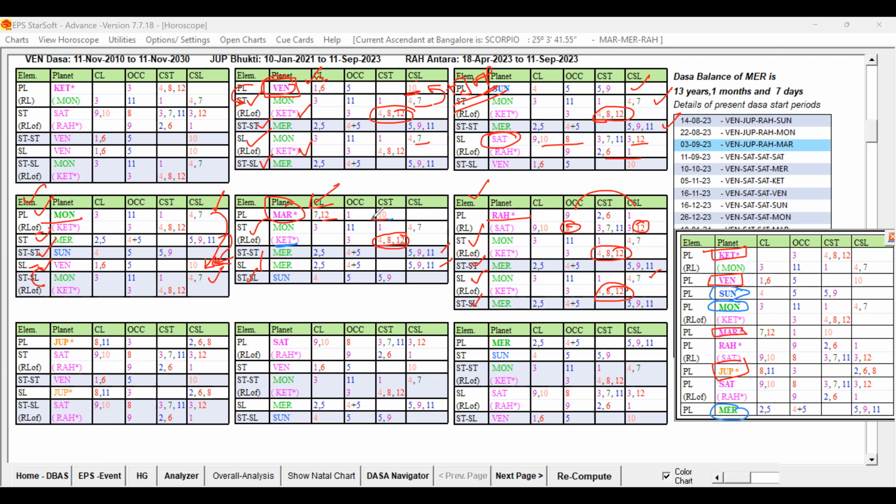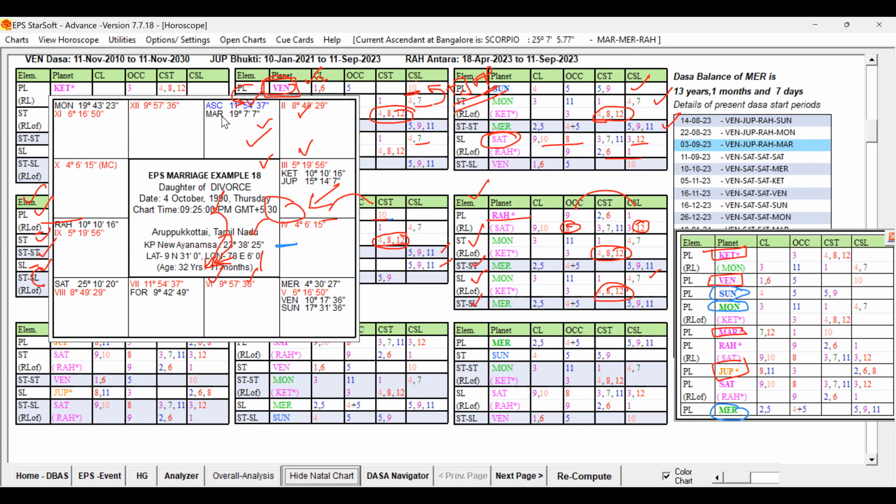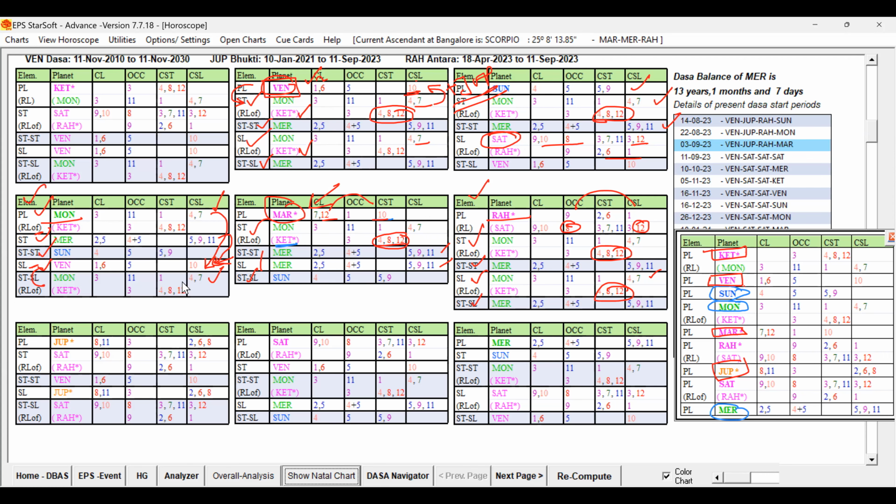Now this planet, seventh lord itself, having some weakness in self-signification, and Mars is in the sign of Venus, right? Mars is in the sign of Venus. So Venus also is in its support. Venus is another moderate planet. It is not strong also, it is not detrimental also. 1, 6, 5 and 10.